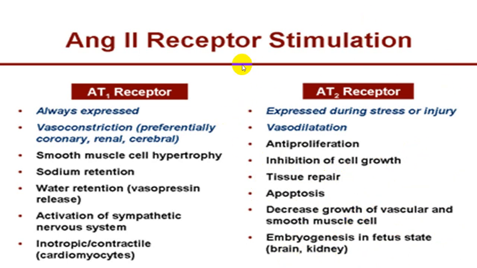So when you use an angiotensin receptor blocker, ideally this should not be blocked. These are all beneficial effects. These are the effects which are increasing the blood pressure. So you should have more of an AT1 receptor blocker, and AT2 receptor should not be blocked. That should be the basic